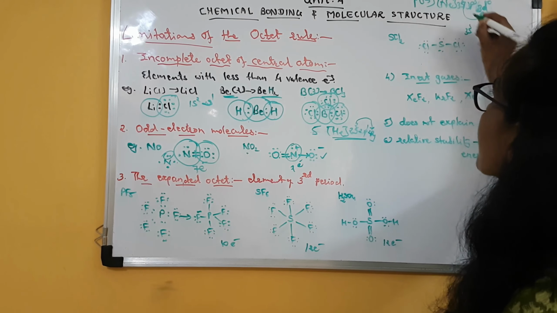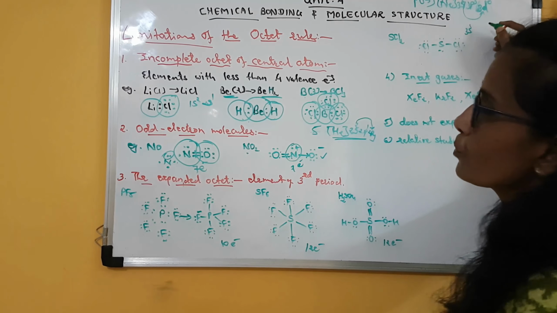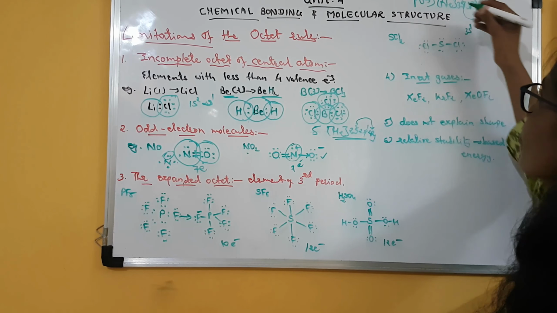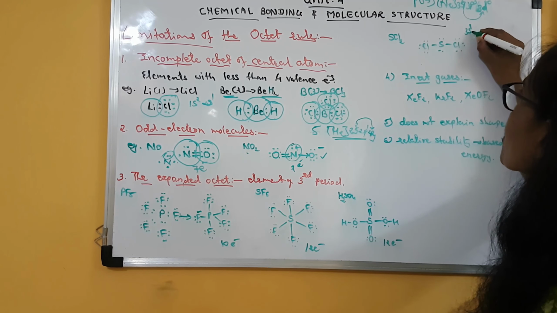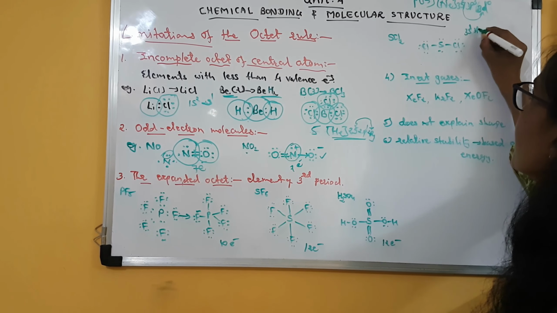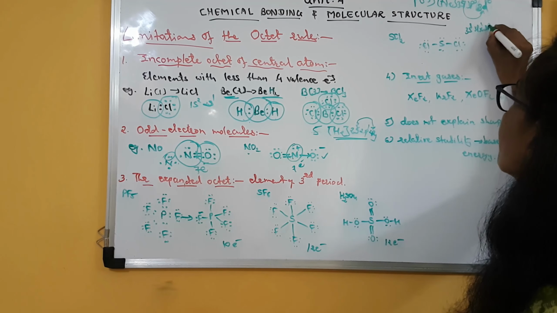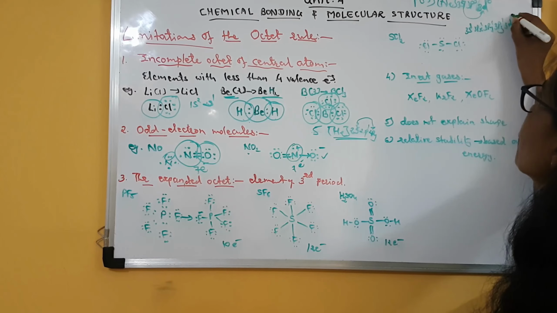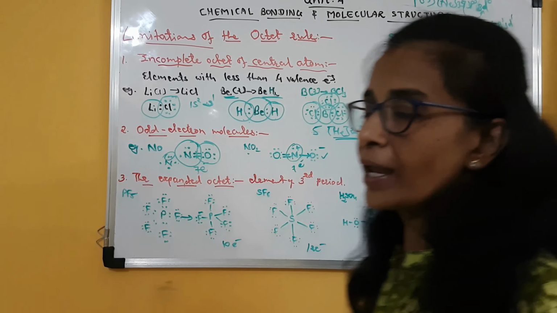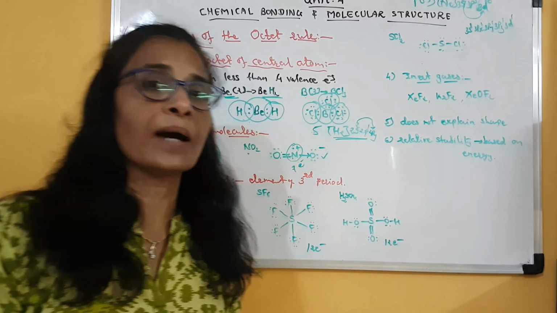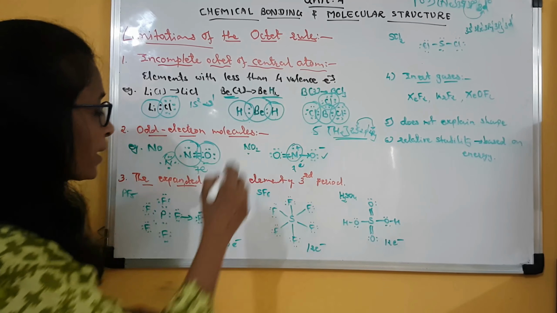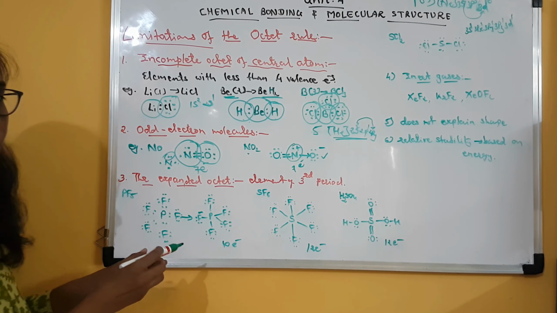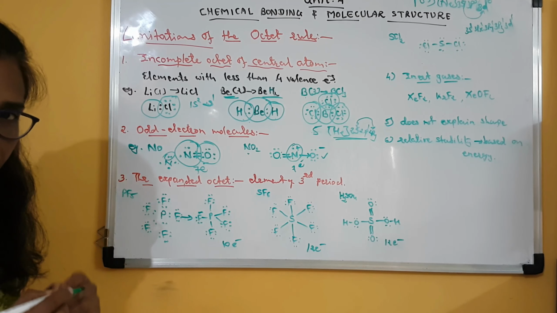So now in the excited state, which is shown by putting an asterisk over the atom, its configuration is 3s1, 3px1, 3py1, 3pz1 and 3d1. So total 5 valence electrons, but all of them are unpaired. So these 5 unpaired electrons phosphorus will share with the unpaired electrons of 5 fluorine atoms.